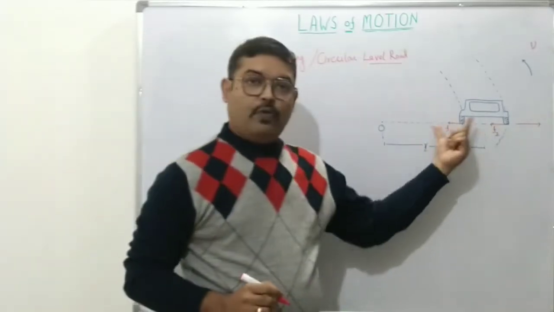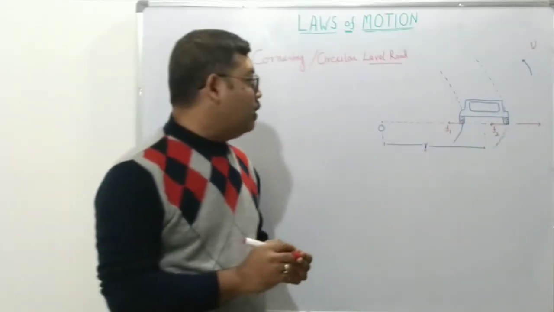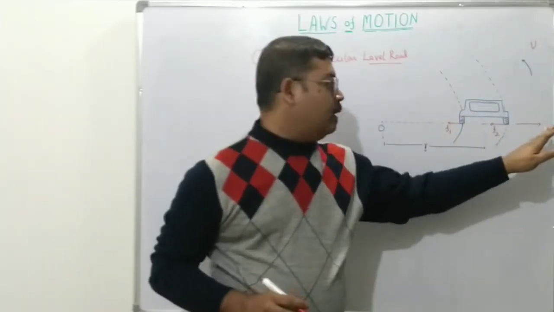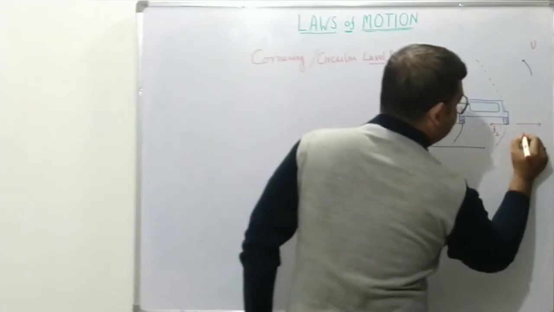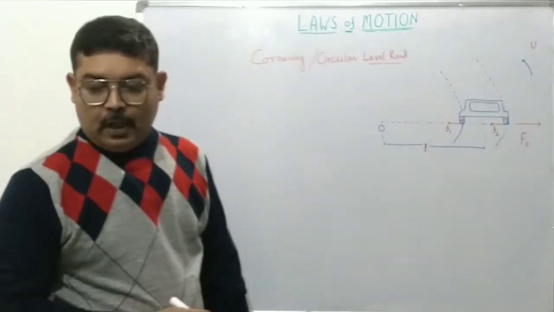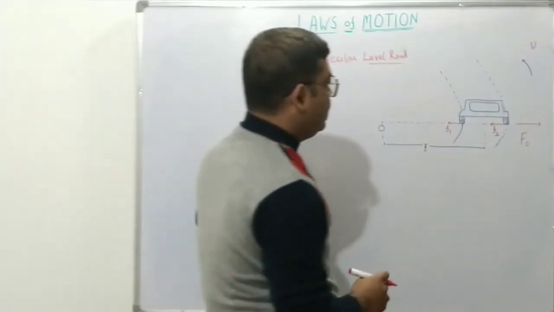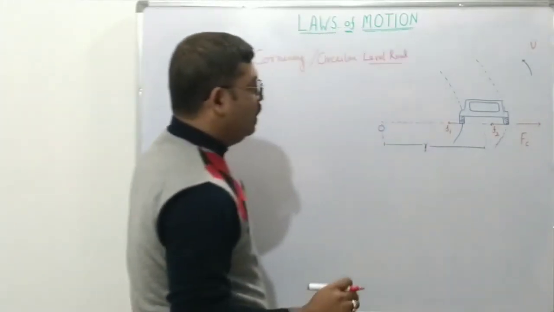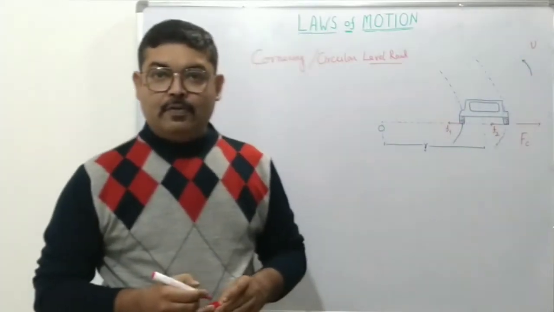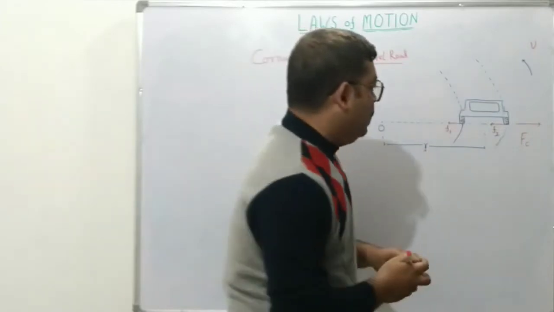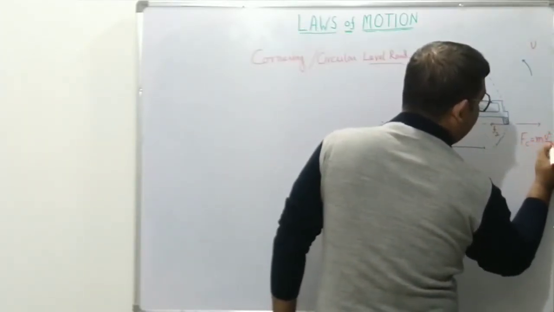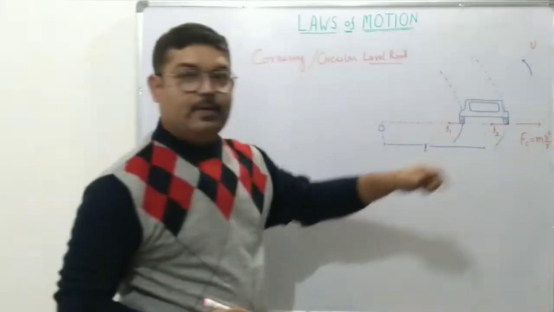So these two forces of friction acting on the inner and outer wheels combined tend to resist the sliding under the influence of centrifugal force Fc. Since we know Fc equals m v square divided by r, where r is the radius and v is the velocity.